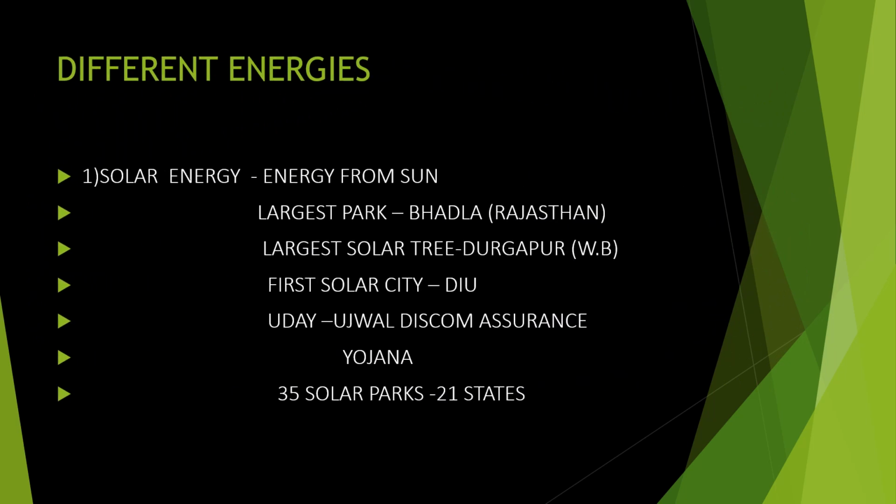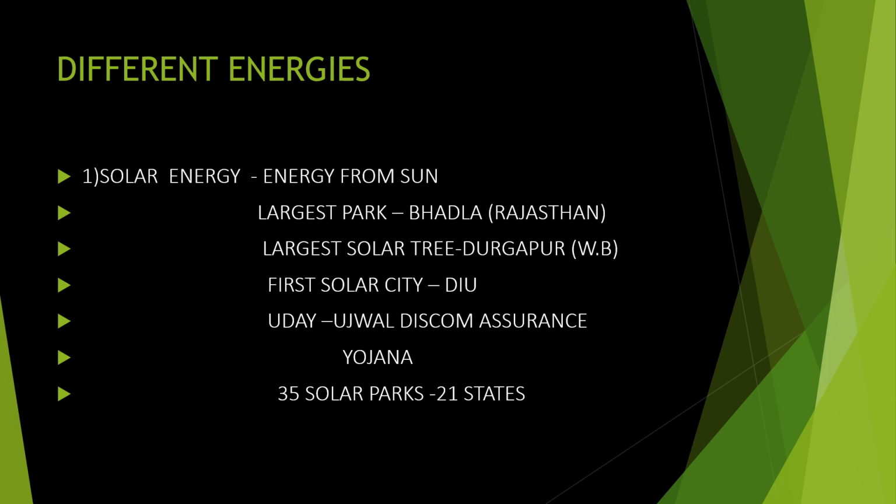Next are different energies. We are going to discuss different kinds of energy used, especially in India. Throughout the world different energies are used, but now we are going to discuss the energies that we are using in India. Energy from the sun is known as solar energy. First, the largest park is Bhadla, which is in Rajasthan. You must know the name, sometimes they will ask such questions. Next is the largest solar tree, which is in Durgapur, West Bengal.